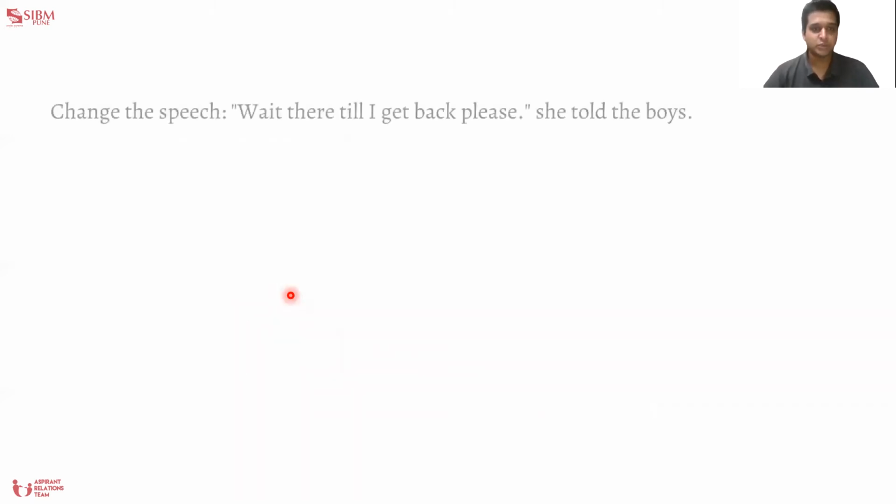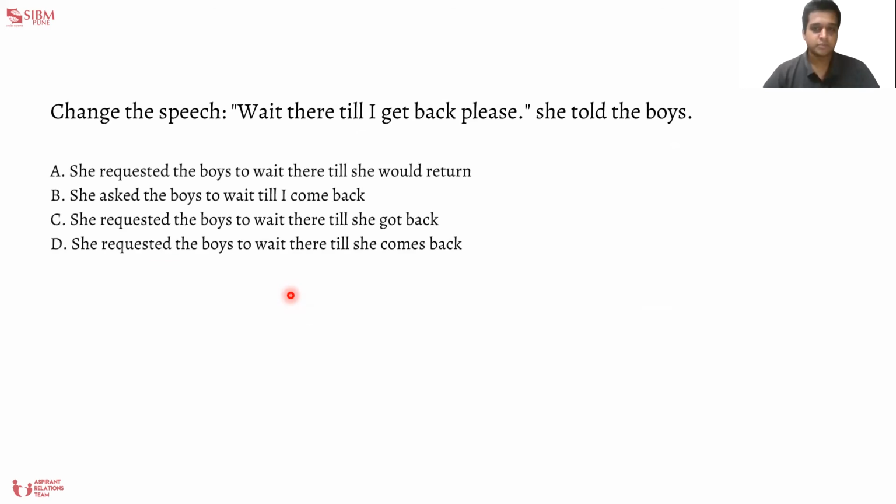Moving ahead to the next question. This one is pretty straightforward. We'll have to change the speech. And these are our options. So whenever we have this kind of a question, we can first check what kind of a sentence is given.